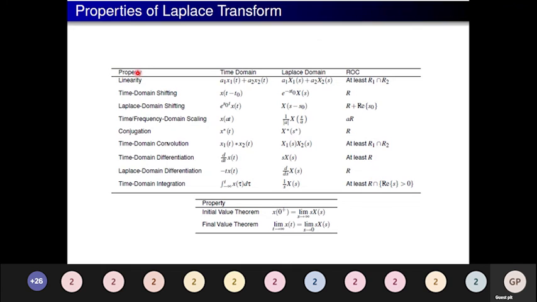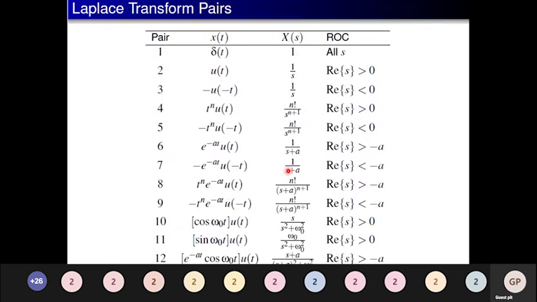Let me take the linearity property. My signal is a1 x1 of t plus a2 x2 of t. The Laplace domain will be a1 X1 of s plus a2 X2 of s. Similarly, for time shifting, x of t minus t naught, it is going to be e power minus s t naught into X of s. Similarly, for all the other properties, we will discuss in the upcoming slides.